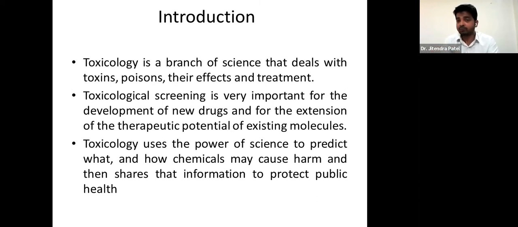So when we are screening any chemical, any extract, it may be a plant extract, it may be animal products, which we want to know about its activity, right? First of all, in the literature review, we are going to search whether a toxicity study has been done for this particular chemical compound or not. If it has been done, what data are available, and what effective dose they have taken, 250 mg per kg, 500 mg per kg, for that particular activity. Those data we are going to collect.